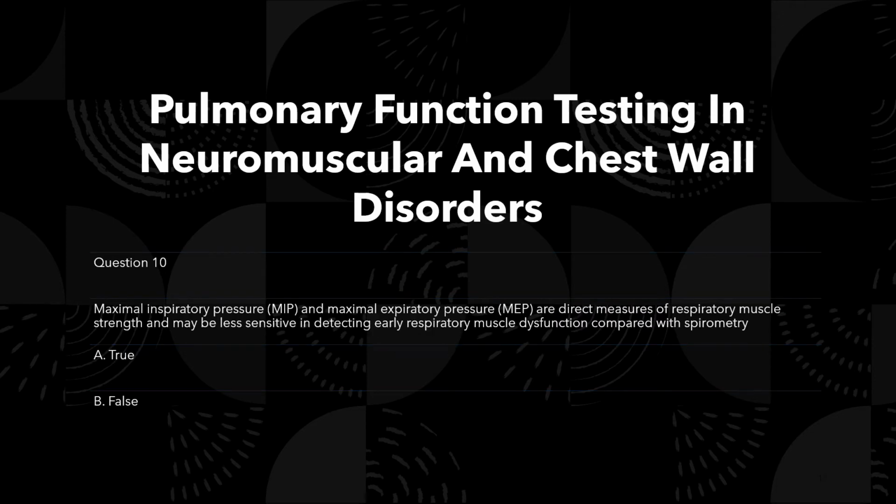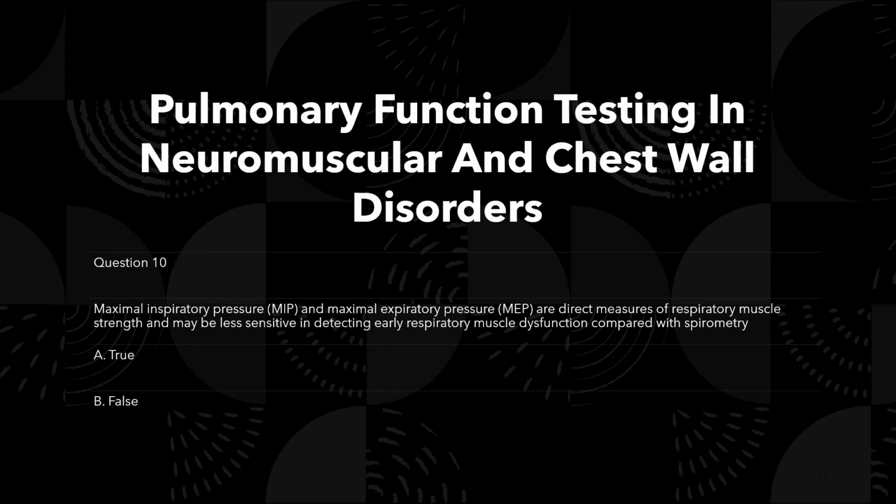Here's question 10, which is the last one on pulmonary function testing. Maximal inspiratory pressure, MIP, and maximal expiratory pressure, MEP, are direct measures of respiratory muscle strength and may be less sensitive in detecting early respiratory muscle dysfunction as compared with spirometry. So this is a true or false. Read the question carefully and tell me what your answer is. And once you have your answer, put it in the Q&A.